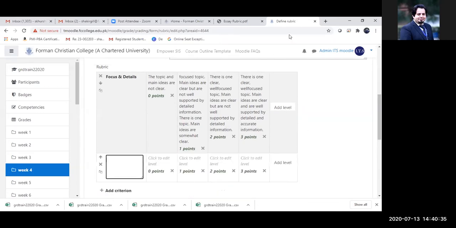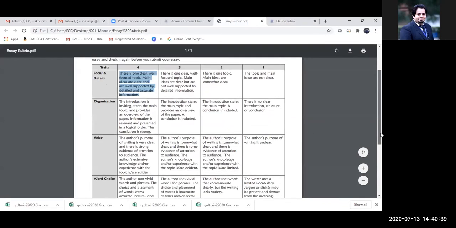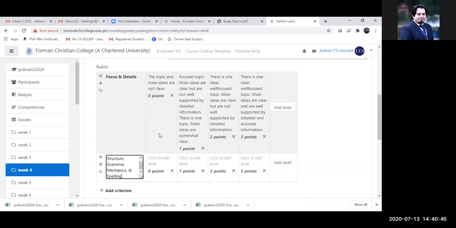Now I'm going to add another criterion, and I'm just going to add 2 criteria, not more than that. So I'm just going to add sentence structure, grammar. There we are.